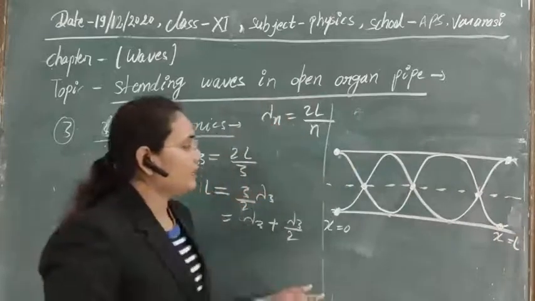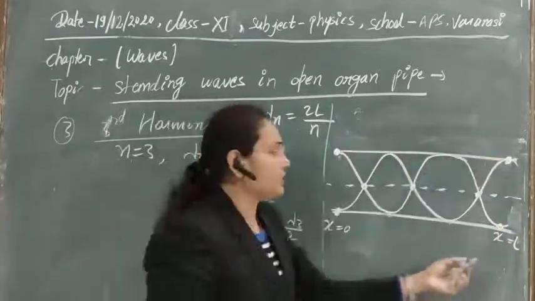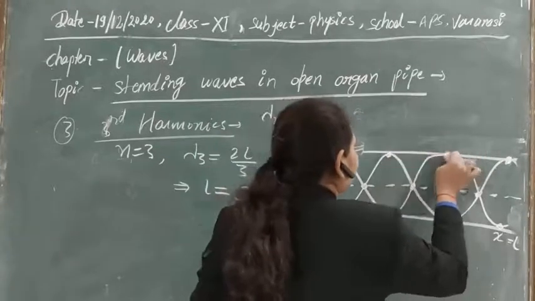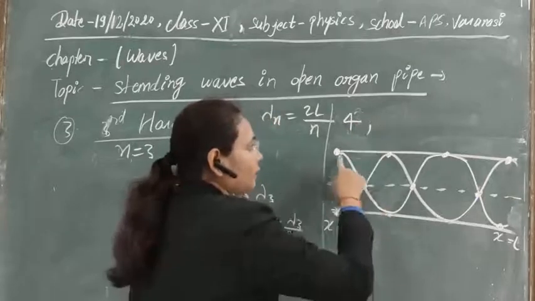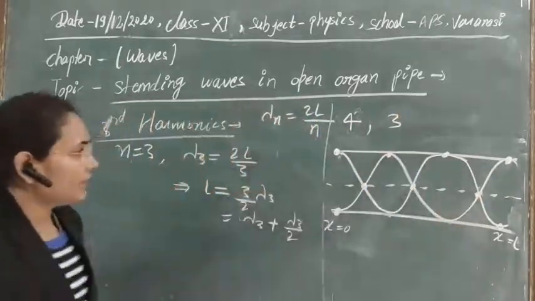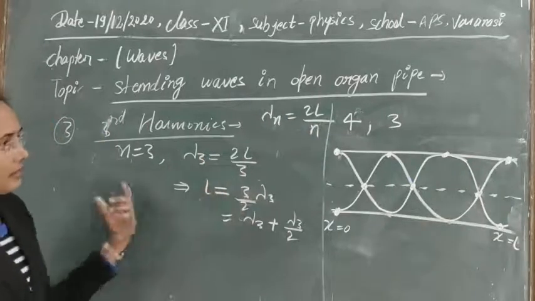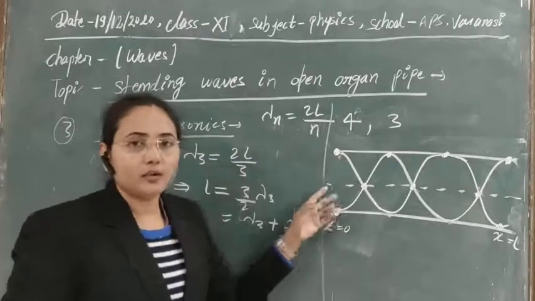This is the point of zero displacement, there we are getting nodes, and this is the point of maximum displacement, there we are getting antinode. So you can see that for the third harmonic we are getting 4 antinodes and 3 nodes. In general, as we have seen, for the first harmonic or n is equal to 1, we had 2 antinodes, 1 node.